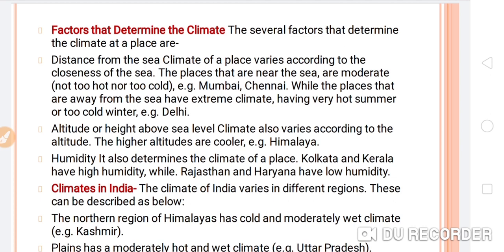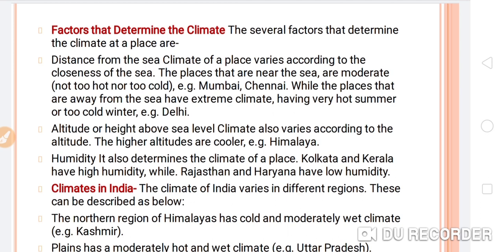The places that are near the sea are moderate, not too hot nor too cold, for example Mumbai and Chennai, while the places that are away from the sea have extreme climate, having very hot summer or too cold winter, for example Delhi.